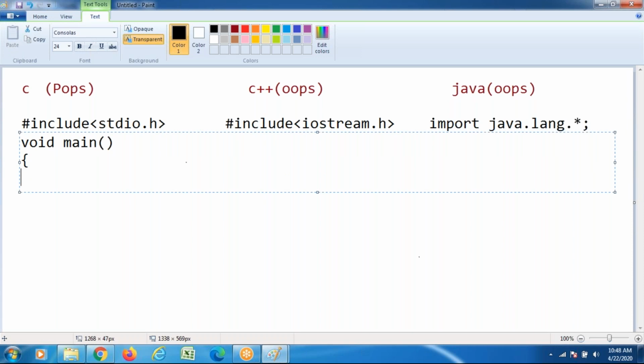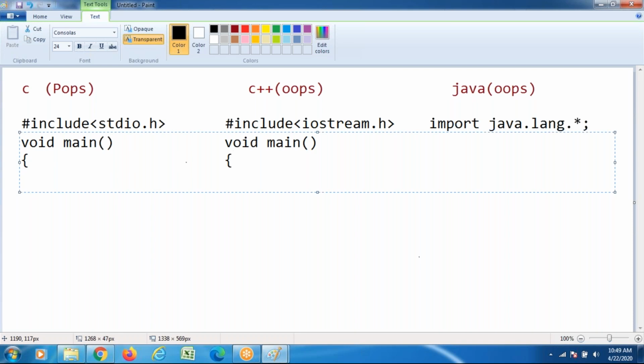C++ supports procedure orientation and object orientation, but without object orientation also we can execute the application. Void main, for starting the program execution, main function. On the C and C++ side, the main function is used to start the program execution.